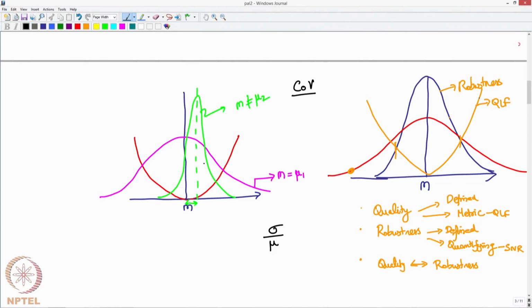Okay. So, this is the whole idea, this robustness and the QLF loss function. The QLF is a metric used to measure quality, and robustness is a concept, and just now we saw how you can use robustness as a tool to achieve quality. So, that is the relationship that we wanted to establish.